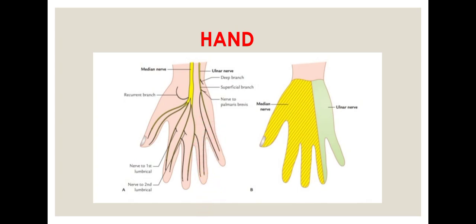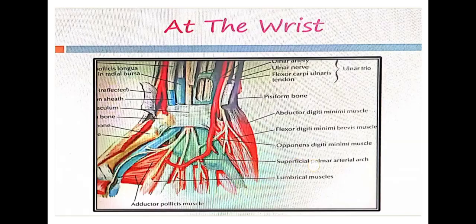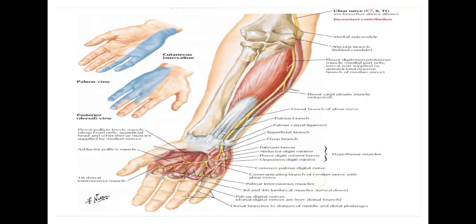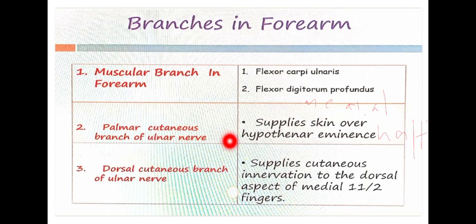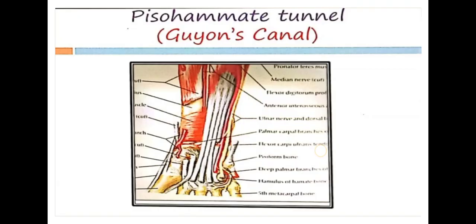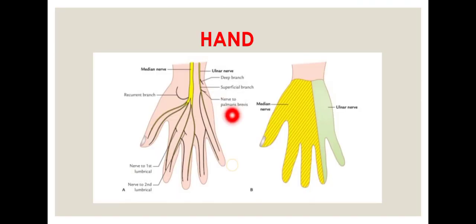Okay, this is what I said. The dorsal cutaneous nerve supplies cutaneous innervation to the dorsal aspect of the medial 1.5 fingers. Okay, the dorsal aspect is supplied by the dorsal cutaneous nerve. Then what happens to the palmar aspect? The palmar aspect is supplied by the superficial branch of the ulnar nerve. It supplies the palmar aspect of the same medial 1.5 fingers.